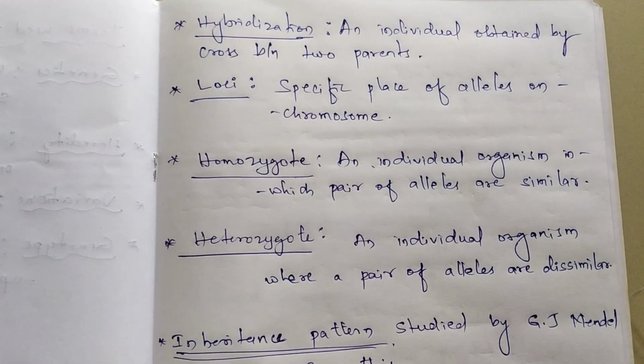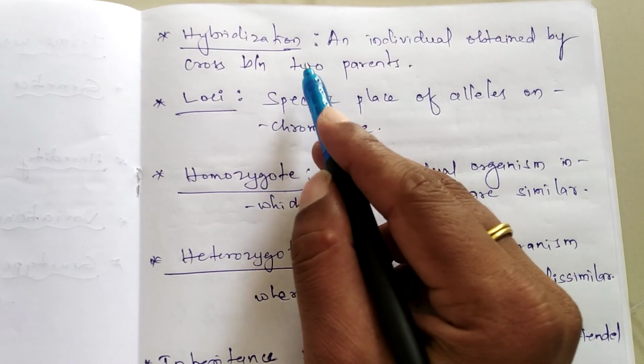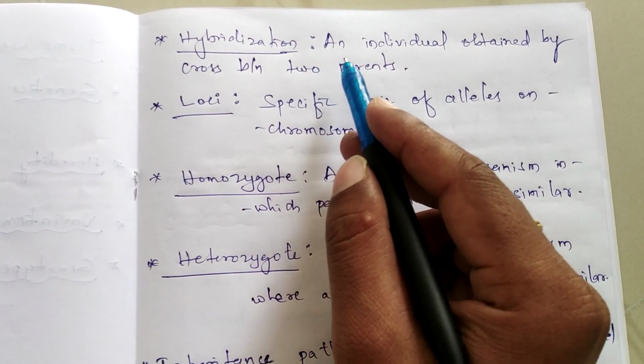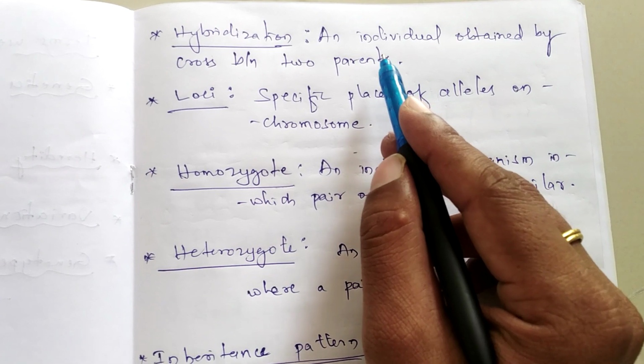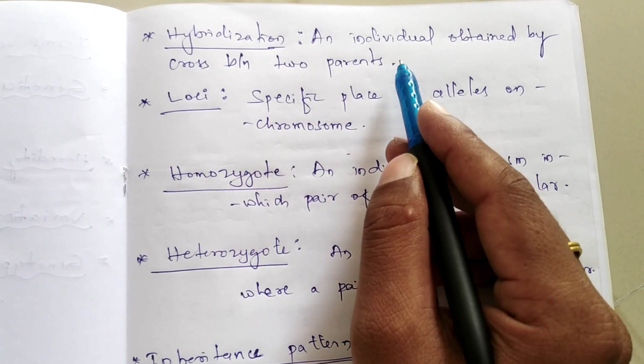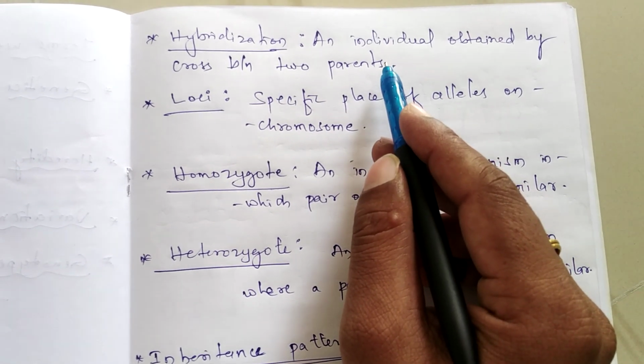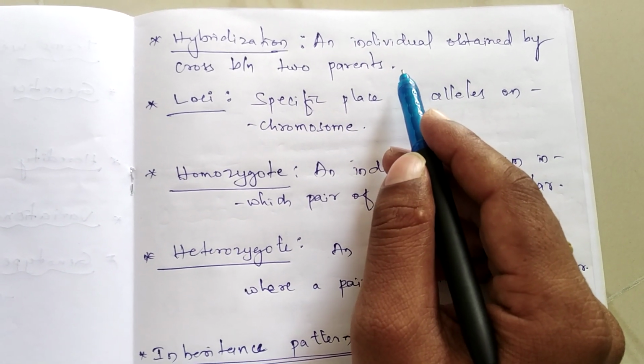Let us continue with a few more terms. Hybridization means an individual, it may be a plant or animal, obtained by the cross between the two opposite parents, that is the male as well as female. That process is called hybridization. The offspring produced are called hybrids.